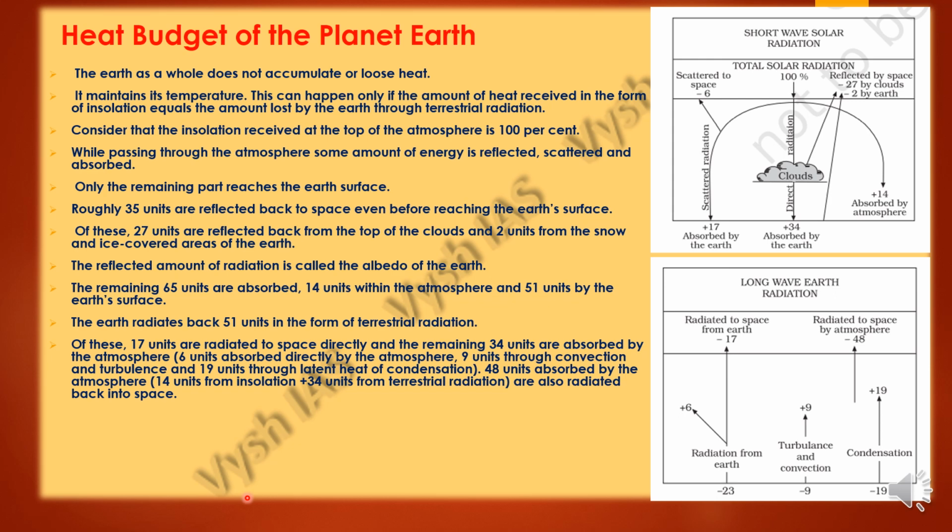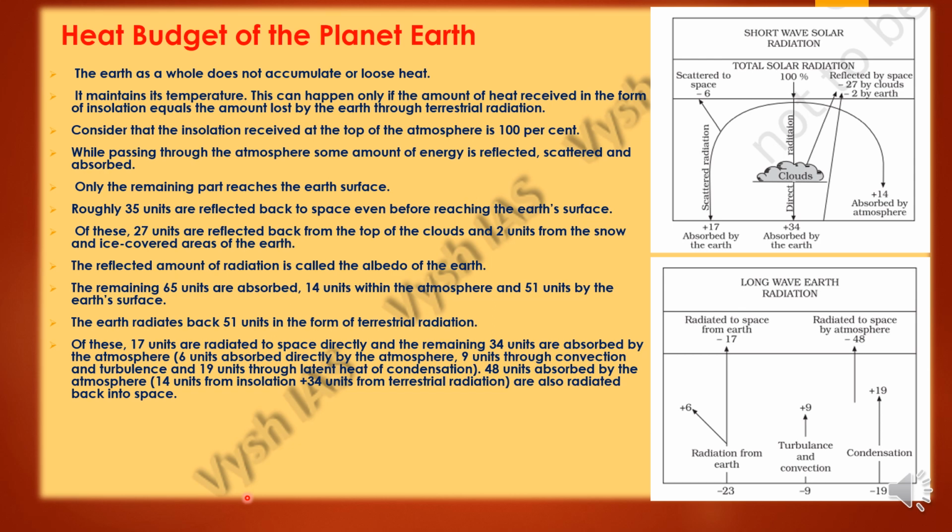So out of these 51 units, 17 units will be radiated to the space directly, and the remaining 34 units will be absorbed by the atmosphere again. While traveling back, when they get radiated back from the earth, the atmosphere will absorb again. So 6 units will be absorbed directly by the atmosphere, 9 units will be because of convection and turbulence, and the remaining 19 units will be because of latent heat of condensation. Condensation will be when clouds will be formed and it will rain.